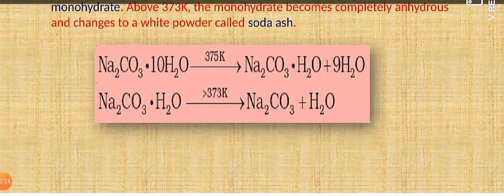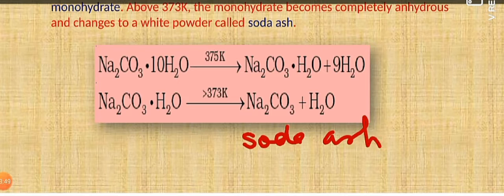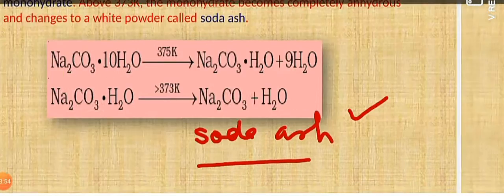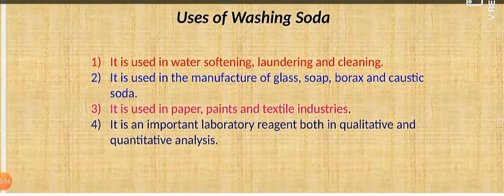Next is the very important reaction shown by the washing soda. Upon heating below 373 Kelvin, it loses some of its water of crystallization and forms the monohydrate, that is, sodium carbonate monohydrate will be formed, which upon further strong heating above 373 Kelvin will form a white powder, and this white powder is called soda ash. Soda ash. This is an important reaction. Sometimes it is asked in examinations. So that is all about the chemical reaction shown by the washing soda.